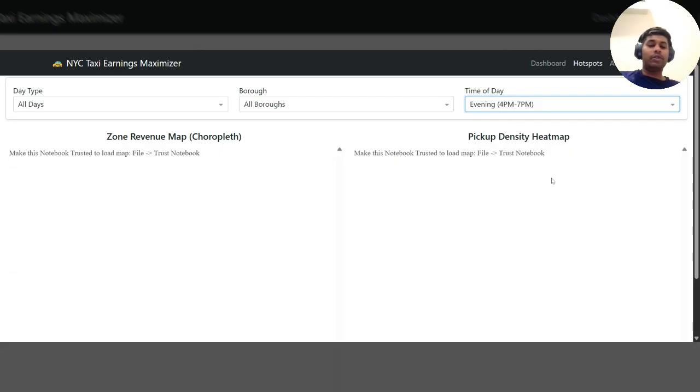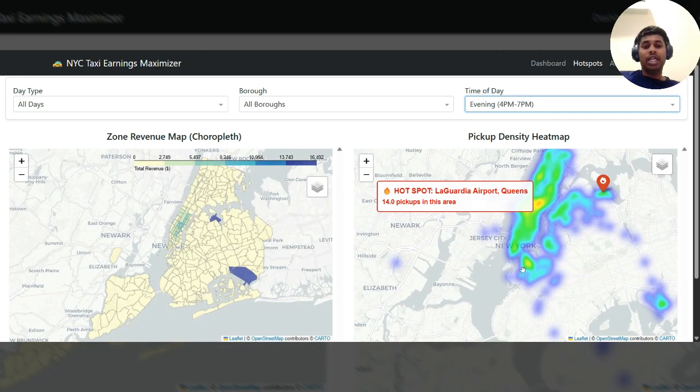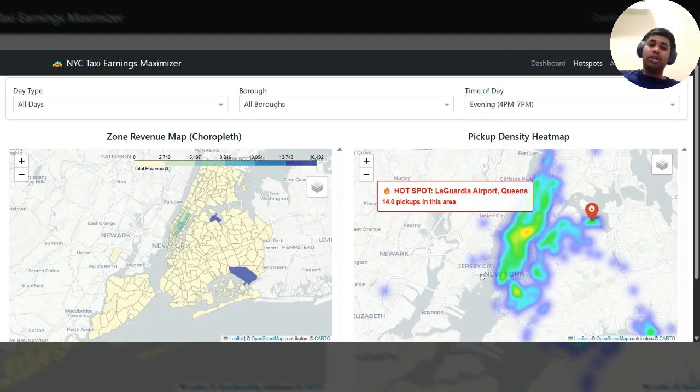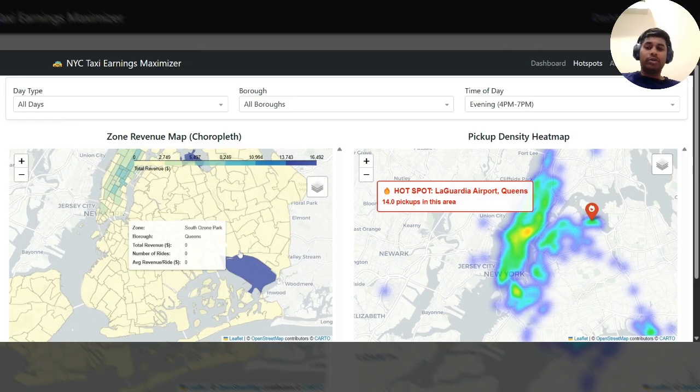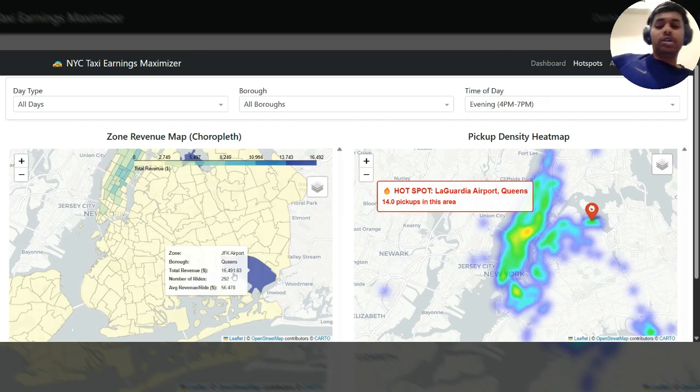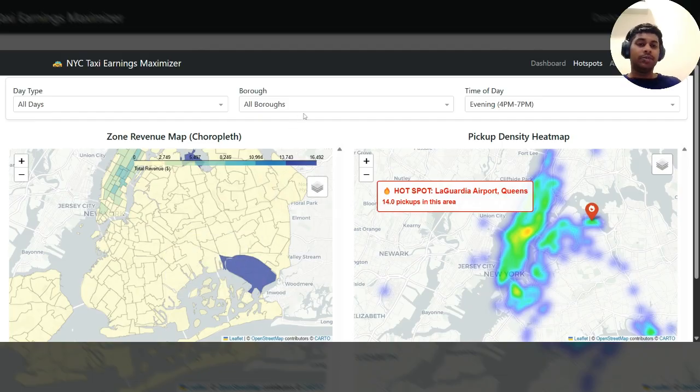So if the taxi driver looks towards the evening, the hotspots shift towards the LaGuardia Airport, which is the largest airport in New York. And you can see that JFK, along with another airport, is where the wait times are the shortest and they can complete a lot of rides as well.